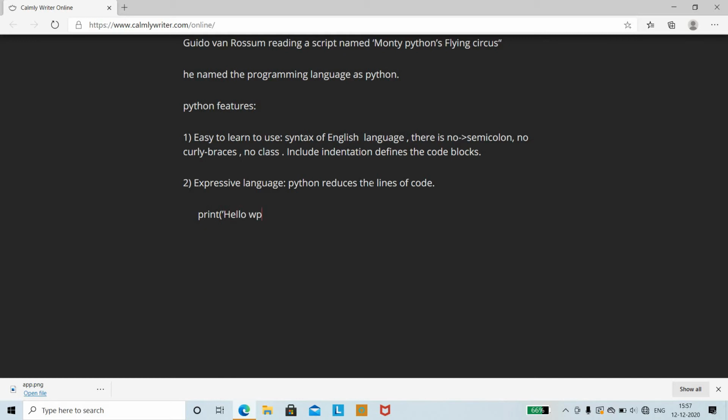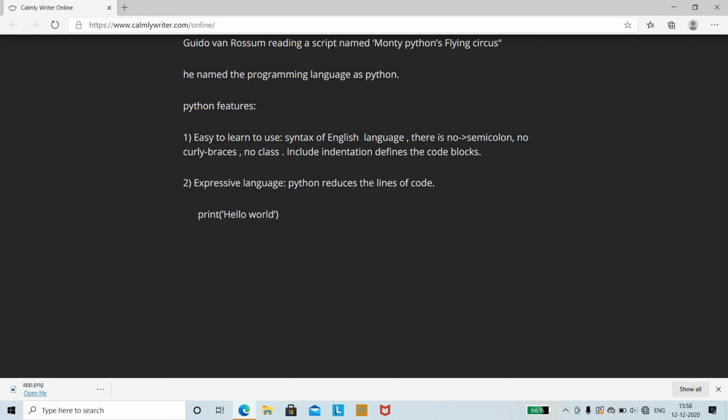So hello followed by world, and there is no need to add any semicolon or anything. Within a single statement you can write the print statement. But when you go to other languages like Java, in order to print hello world, you need to include a class, then a main method, then the print statement. So it increases the length of code.